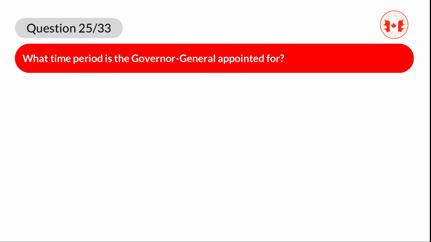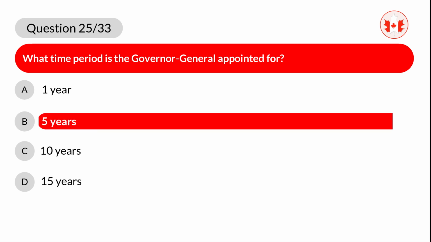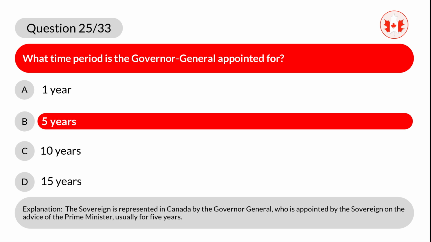Question 25. What time period is the Governor-General appointed for? A. 1 year. B. 5 years. C. 10 years. D. 15 years. Correct answer is B. 5 years. Explanation. The sovereign is represented in Canada by the Governor-General, who is appointed by the sovereign on the advice of the Prime Minister, usually for 5 years.